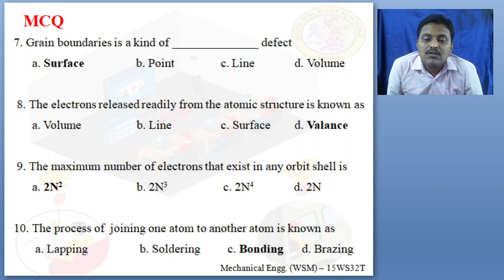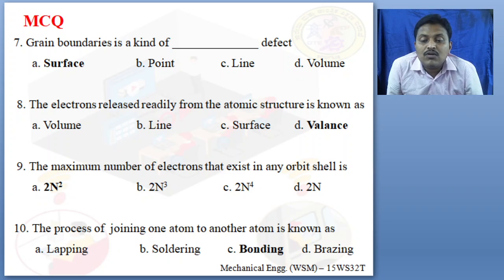The maximum number of electrons that exist in any shell is given by the formula 2n square, 2n cube, 2n to the power of 4, or 2n. Which formula do you use? 2n square. If n is equal to 1, it is 2. If n is equal to 2, it is 8. Similarly, if you go on multiplying, we can calculate the maximum number of electrons. It is not the minimum, it is the maximum number.